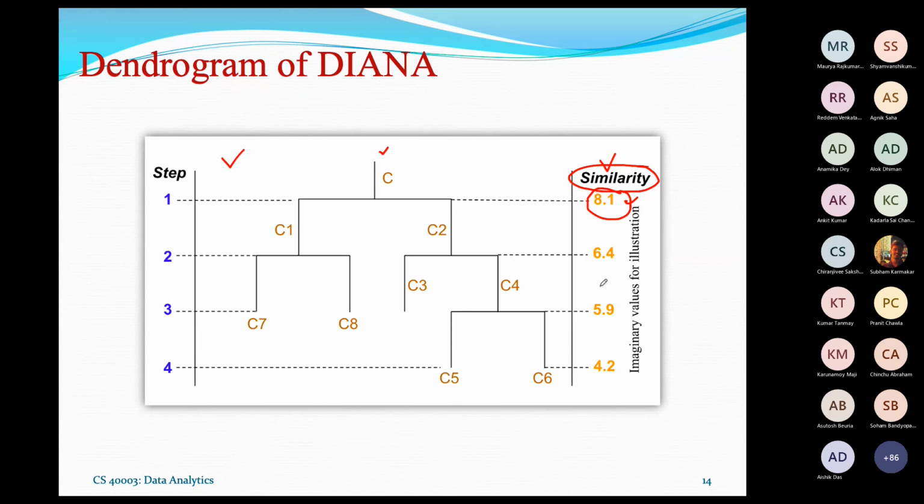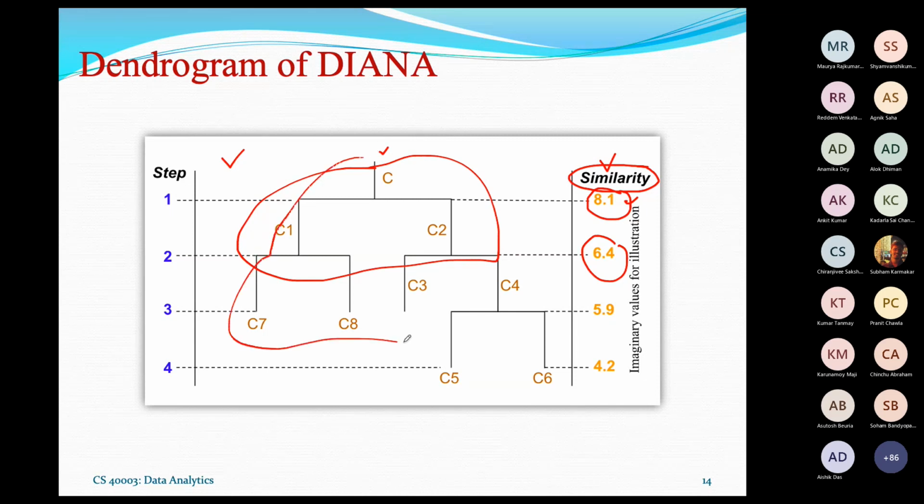Now here you can consider a threshold. The threshold is that, okay, I cannot extend this to more than 6.5. Then you can stop it here. So your clustering is like this. But if you say 6 is the threshold, then you can go up to this one and stop there. This is the clustering. After the end of this criterion, you can land up with C7, C8, C3, C4 as the four clusters. If you go a little bit down, there will again be more clusters obtained, and so on.